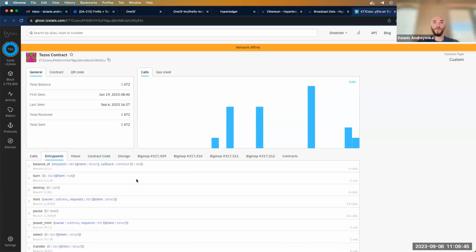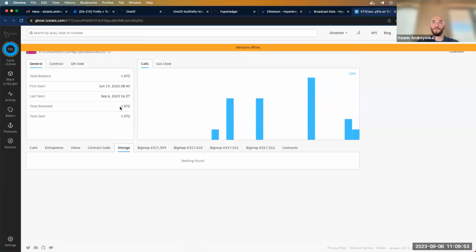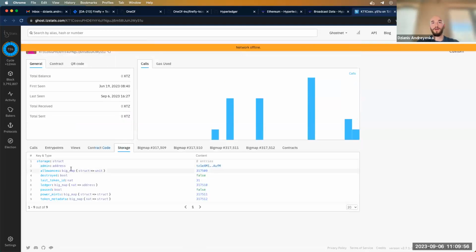How it looks like: we have entry points with certain data types, and we have storage with global variables that show the current state of the storage. So we see the admin address, the last token ID to know from which token we need to mint the next one, and other data.